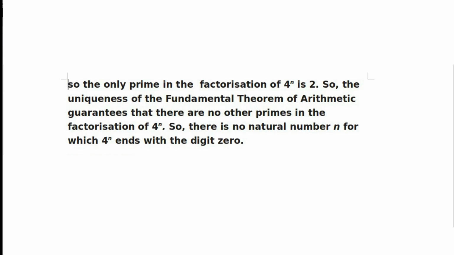But if 4 raised to n, for any value of n, ends with the digit 0, it should be a multiple of 10. But there is no prime factor 5 in 4. Therefore, there is no natural number n for which 4 raised to n ends with the digit 0.